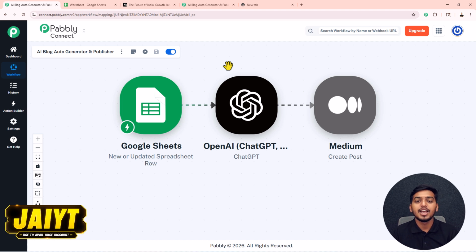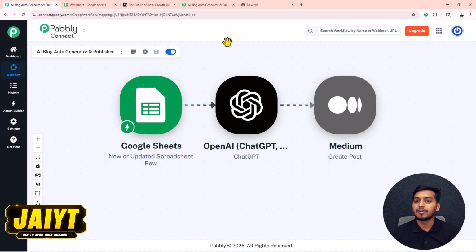Now just like this, you can also create this workflow inside your Pabbly Connect account so that you can also automate the process of your content creation and let Pabbly Connect handle your content while you just sit and relax. Now without any delay, let me help you create this automation inside your Pabbly Connect account.